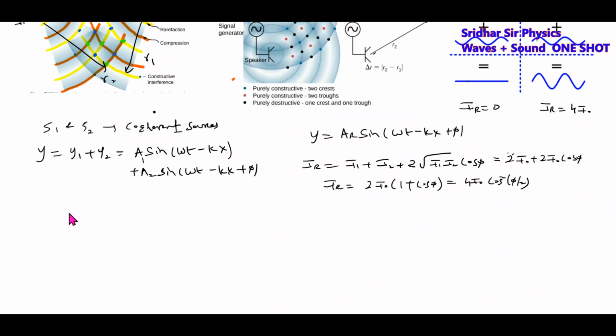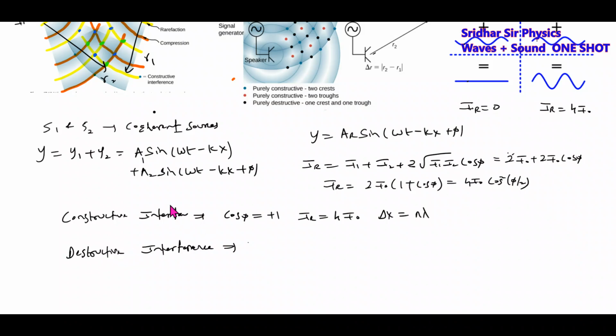For constructive interference, what is the condition? cos φ should be equal to plus 1, then the resultant intensity will become 4 I naught. And what will be the path difference? The path difference should be equal to n lambda. Then for destructive interference, cos φ should be equal to minus 1. Then the resultant intensity will be 0. The path difference should be equal to (2n plus 1) lambda by 2. That is the condition for interference.